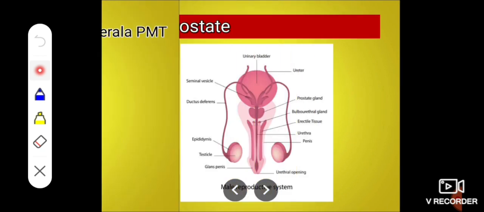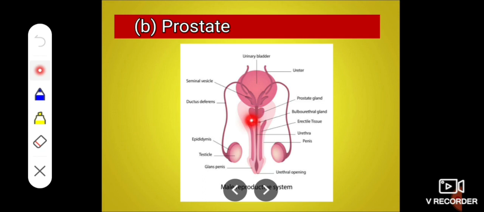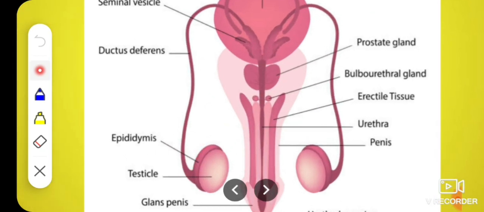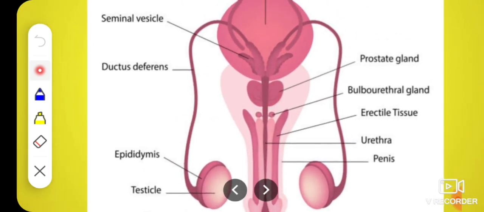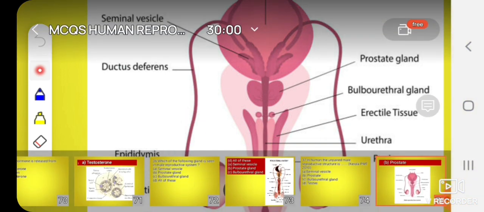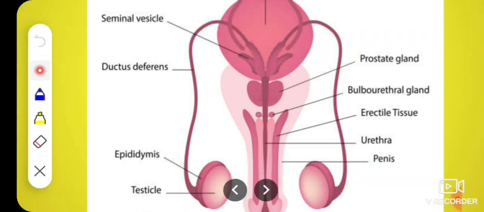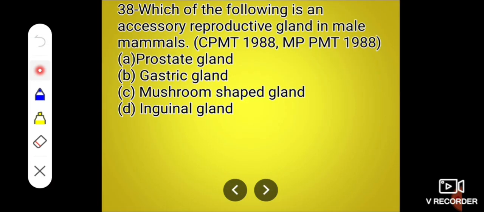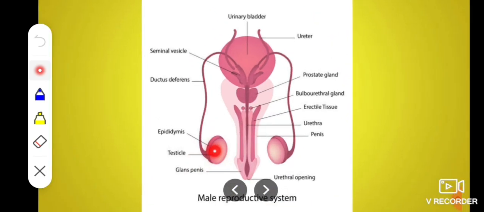You know that only prostate gland is unpaired. Seminal vesicles are paired, bulbourethral glands are paired, testes are paired, and vasa deferens is also a paired structure. Next, which of the following is an accessory reproductive gland in male mammals? The answer is prostate gland.